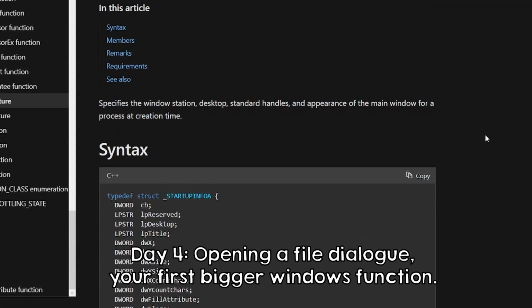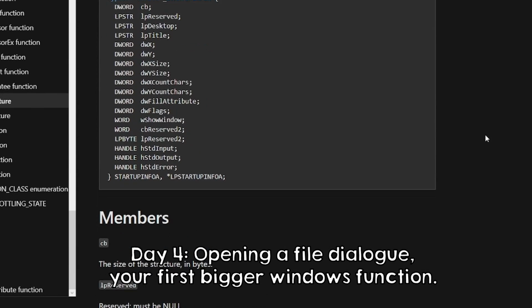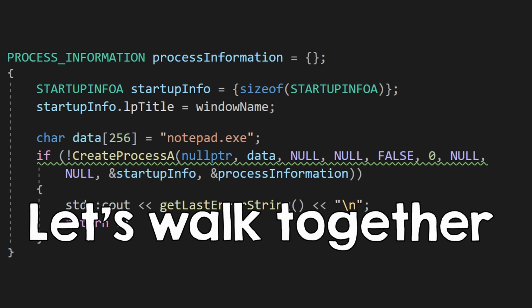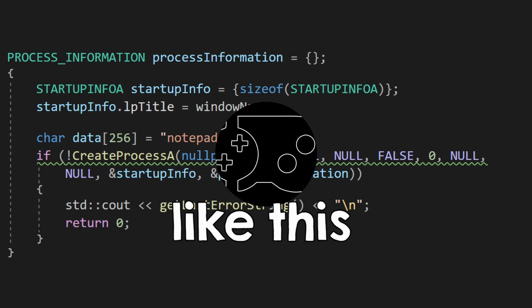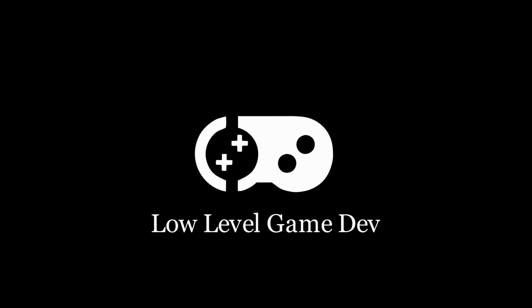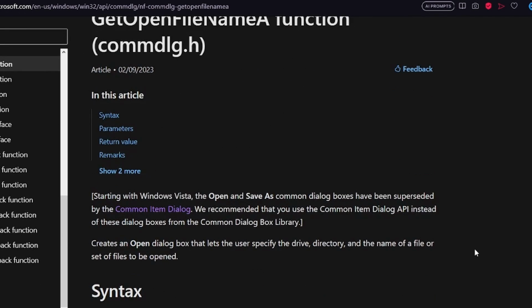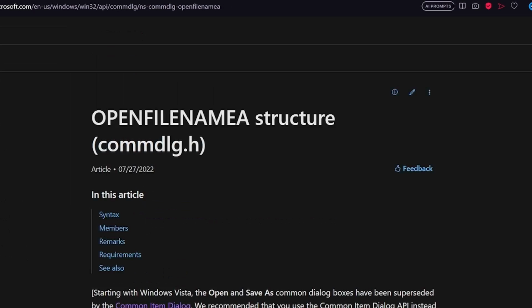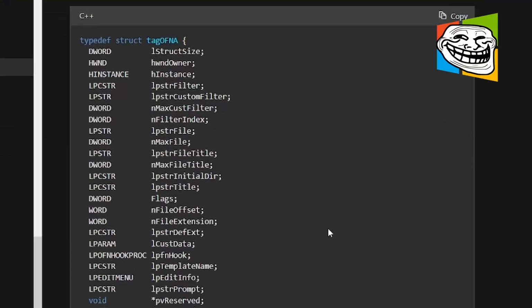Some functions inside the Windows API seem scary because they are very big. In reality, most of the parameters are optional, so you shouldn't be scared. Let's work together on a function like this. getOpenFileName is a good example. It seems simple because it takes only a parameter that is a struct, but if you take a look at it, you quickly realize that you have been totally trolled by Windows.